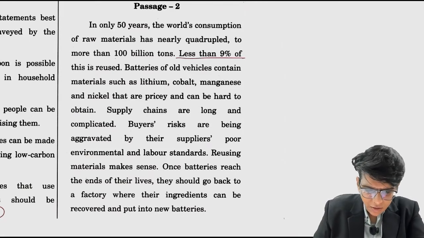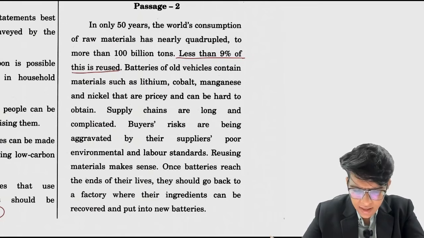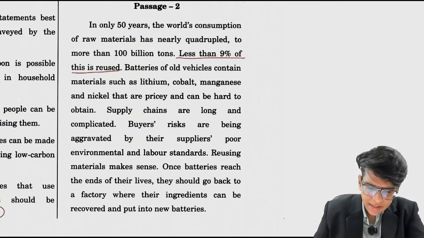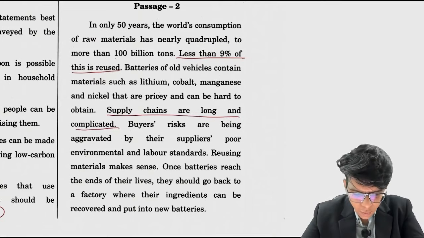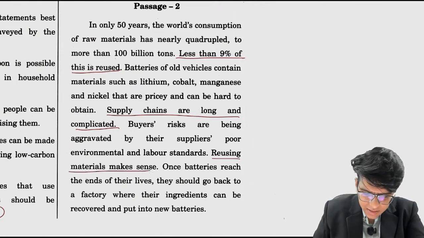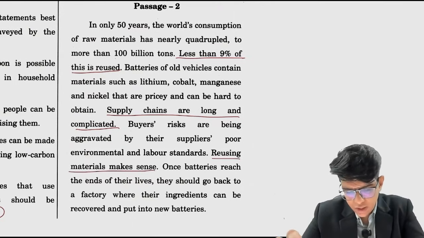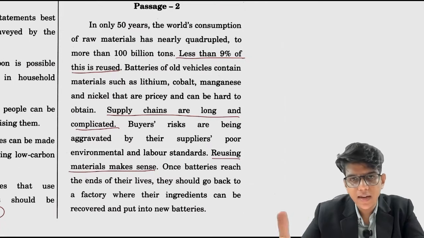Less than 9% of this is reused. Batteries of old vehicles contain materials such as lithium, cobalt, manganese and nickel. They are pricey and can be hard to obtain. Supply chains are long and complicated. Buyers' risks are being aggravated by their suppliers' poor environmental and labor standards. Reusing materials makes sense. Once batteries reach the end of their life, they should go back to the factories where their ingredients can be recovered and put into new batteries.